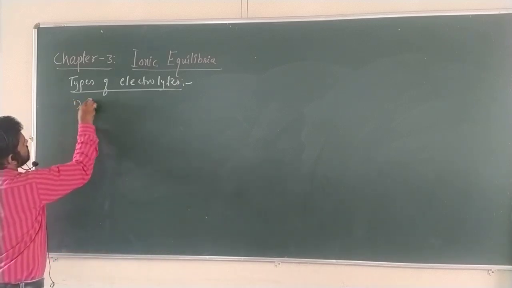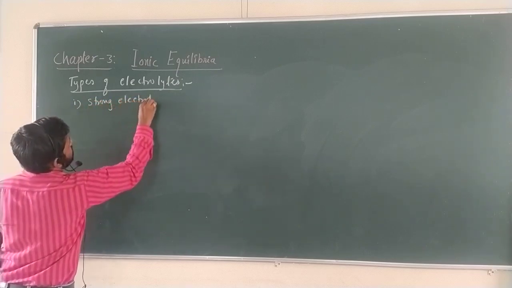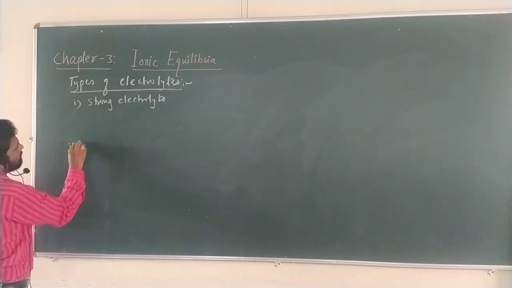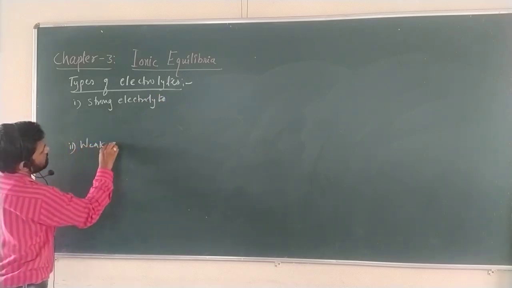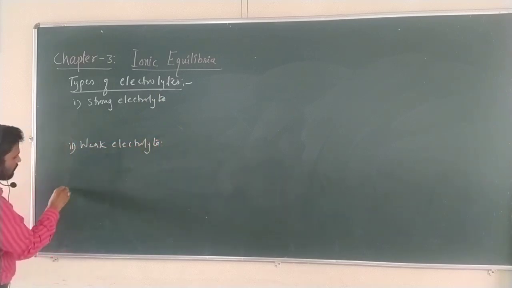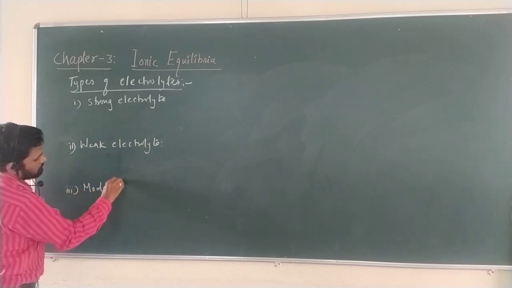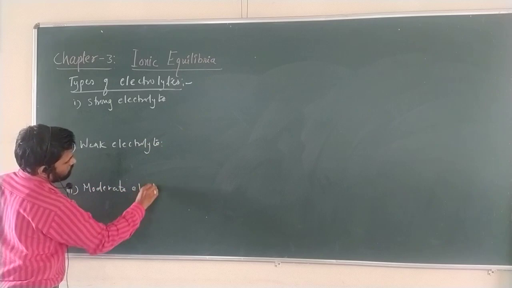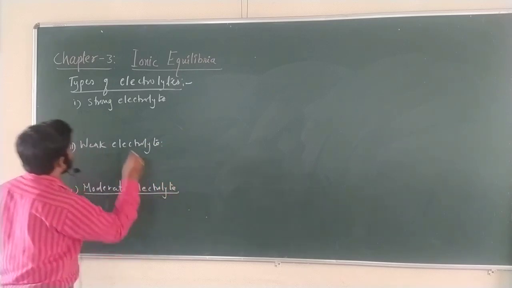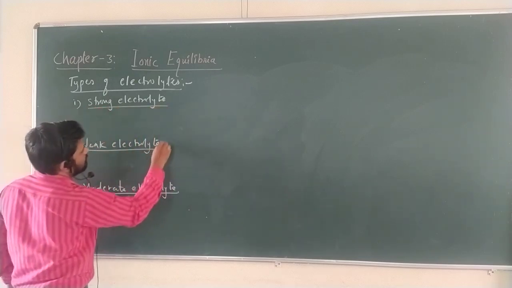First is strong electrolyte. Second, weak electrolyte. And third, moderate electrolyte. Strong electrolyte, weak electrolyte and moderate electrolyte.